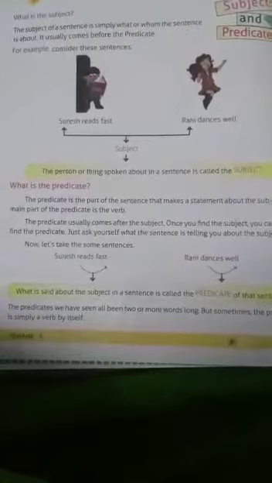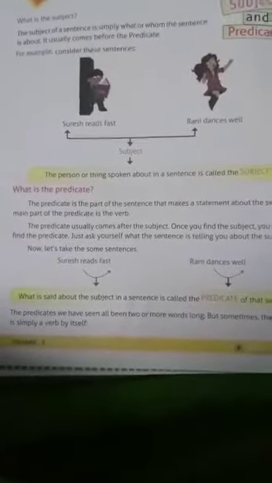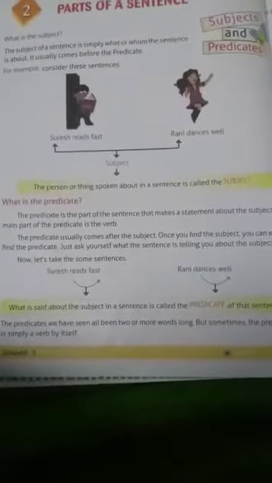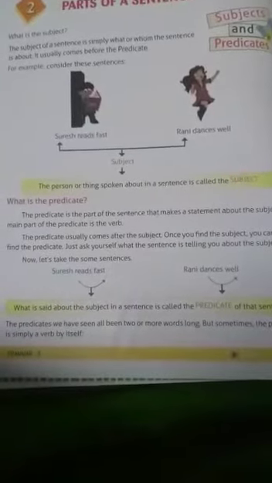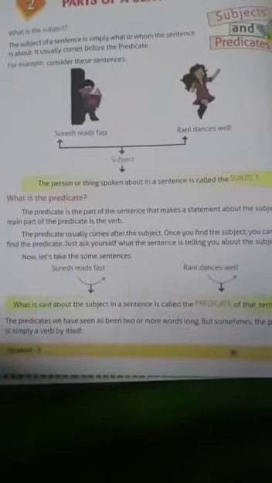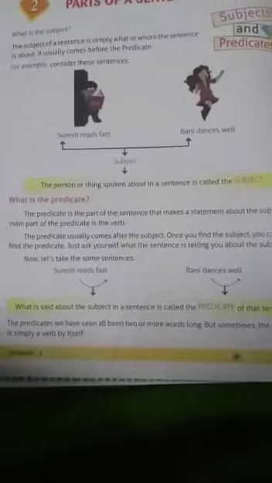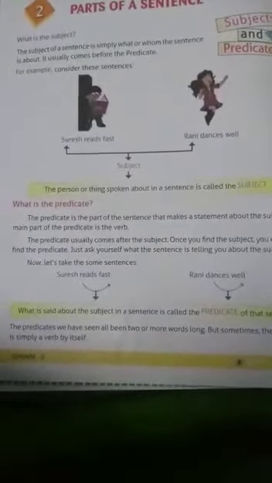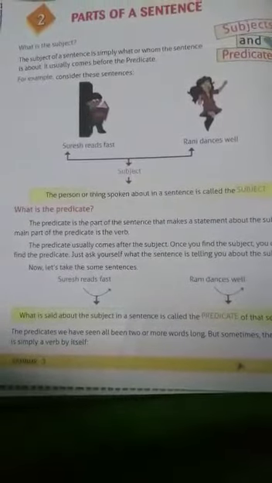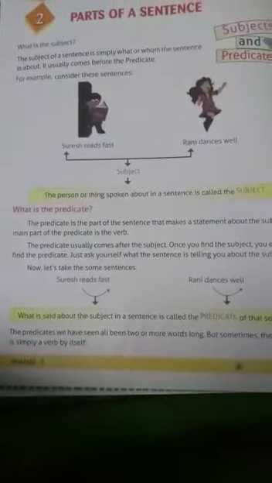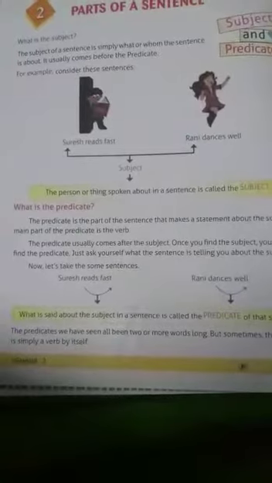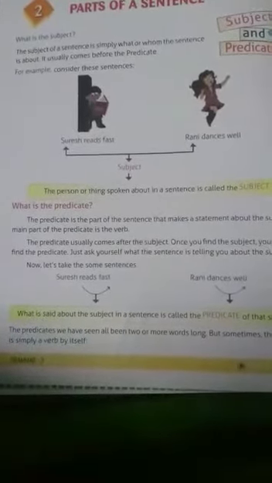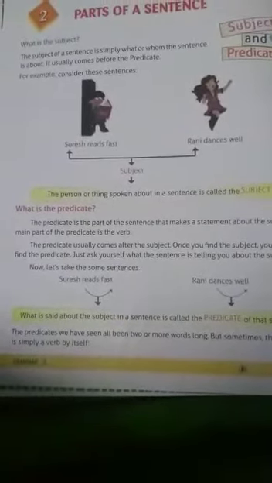Just ask yourself what the sentence is telling about the subject. I'm taking the same example I gave for the subject. Suresh reads fast, Rani dances well. In the subject, we refer only to the main person or things, that is Suresh and Rani. In the predicate, what is the person doing? What is Suresh doing and what is Rani doing?